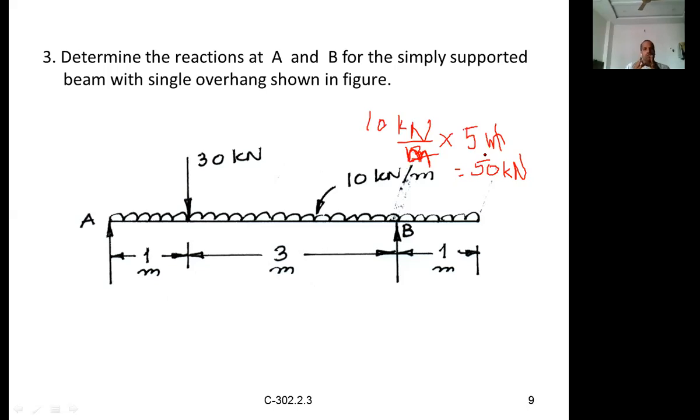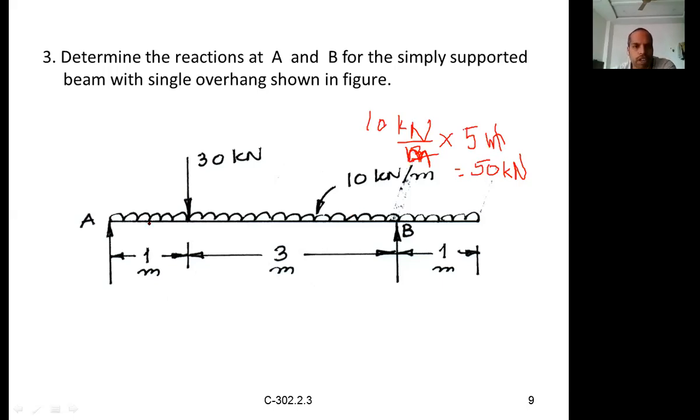Now, again, we have to find the line of action of this equivalent point load. So you have to convert this UDL into an equivalent point load, and that is nothing but 50 kN. Now you have to find its position, meaning the point of application.